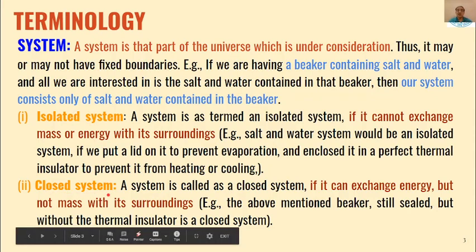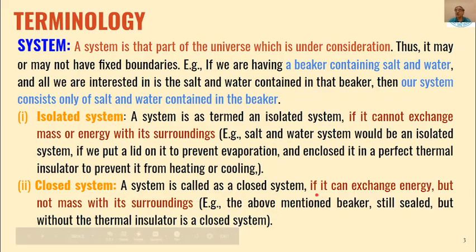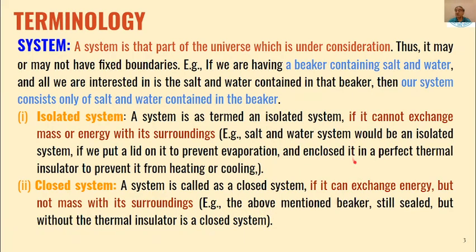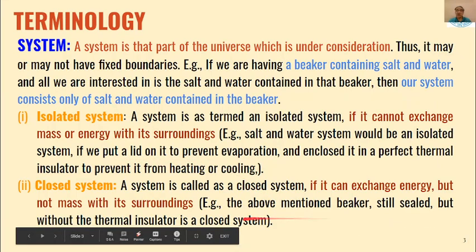Then the second category is closed systems. Closed systems are those systems where energy can be exchanged but mass cannot be transferred. So the above beaker which we have used will still be there, with a lid, but the thermal insulation which we have used will be removed.